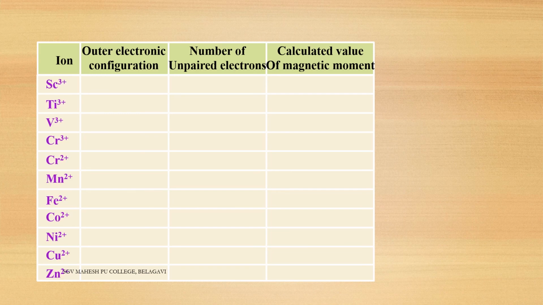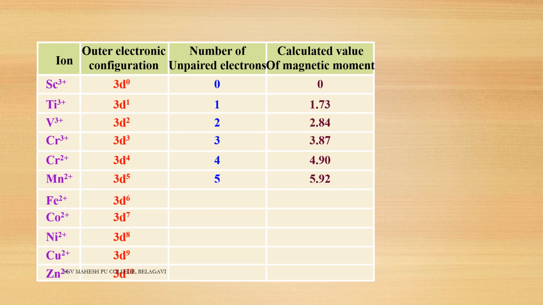Now see, in detail, in only one table we will get all the magnetic moments. If the unpaired electrons are 0, then the magnetic moment will be 0. If the unpaired electrons are 1, remember students, for all the d block elements it depends upon unpaired electrons, then the magnetic moment is 1.73. If the magnetic moment is 2.84, then there are 2 unpaired electrons. If 3 unpaired electrons are present, then 3.87. If 4 unpaired electrons are present, then 4.90. If 5 unpaired electrons are present, then 5.92 is the magnetic moment.